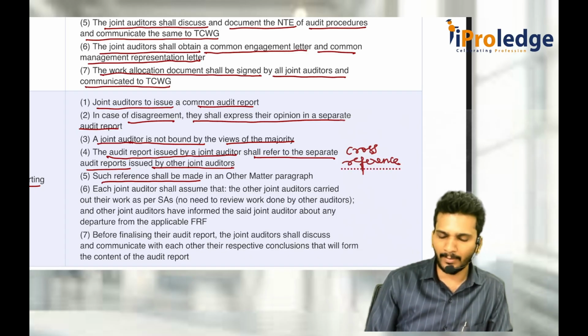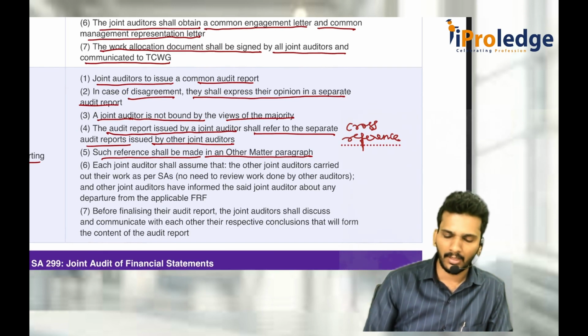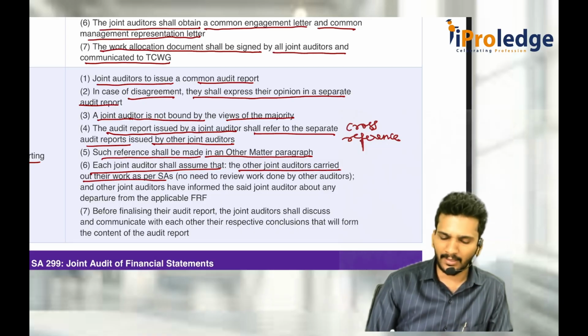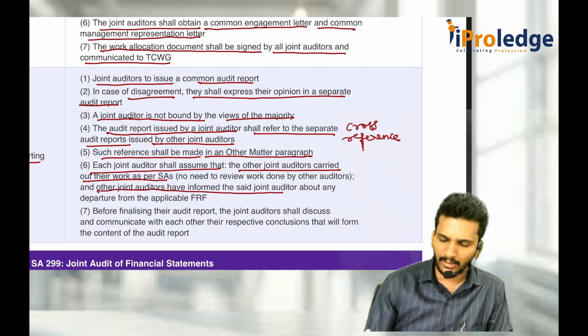Such reference shall be made in the Other Matter paragraph. The Other Matter paragraph will tell that there is one more, two more, three more audit reports; please have a look into them also. Each joint auditor shall assume that other joint auditors carried out work as per the standards. That means no need to go and check whether they have done it correctly or not, because they are also responsible for their work individually. They are also chartered accountants, and ethics are applicable to them. Other joint auditors have informed the said joint auditor about any departure from the applicable FRF.